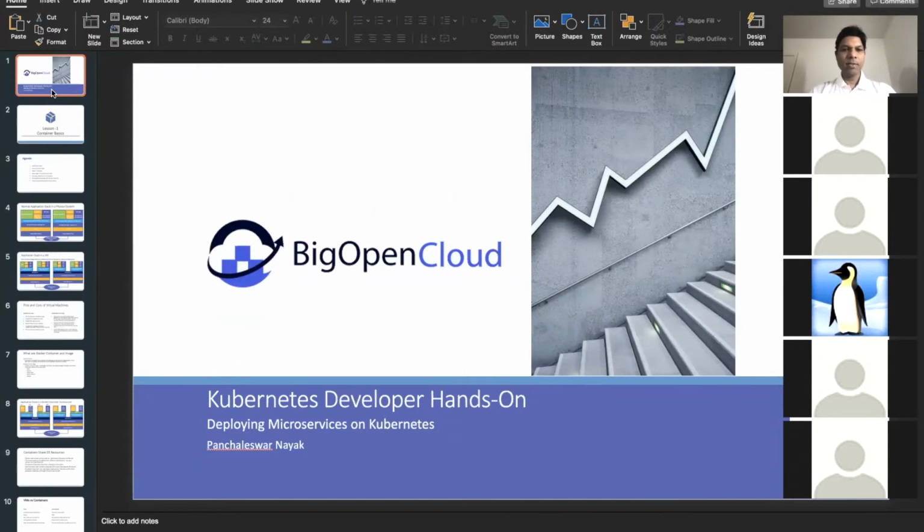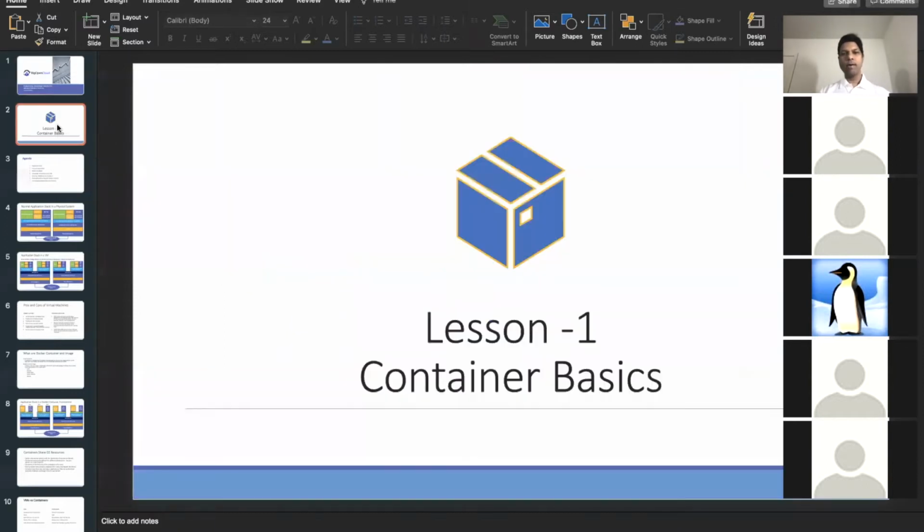So this will be a repetition for you quickly, but some new stuff you'll find compared to previous DevOps sessions. But because this is a Kubernetes session, it is important that I cover the basics of containers. So for the benefit of everyone here, I need to cover the Kubernetes container basics. That's lesson one.